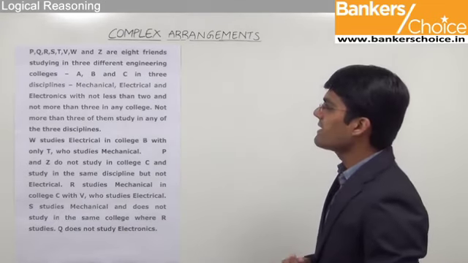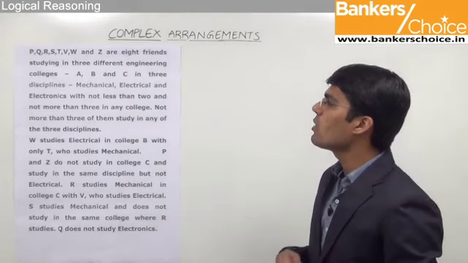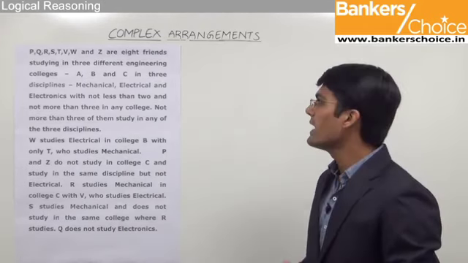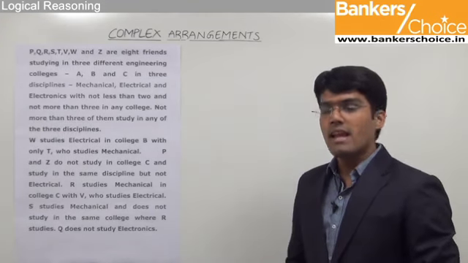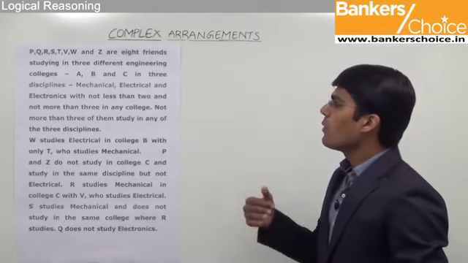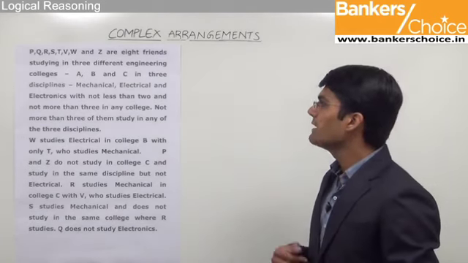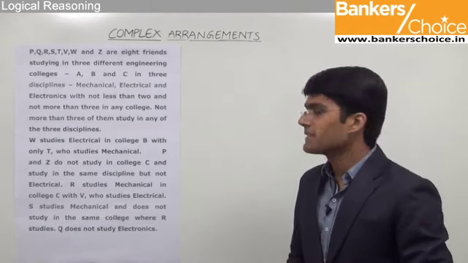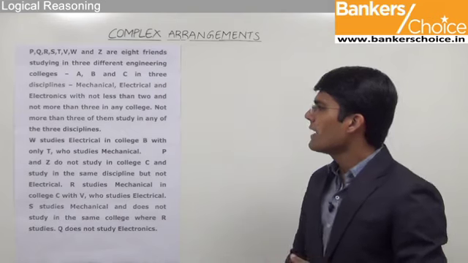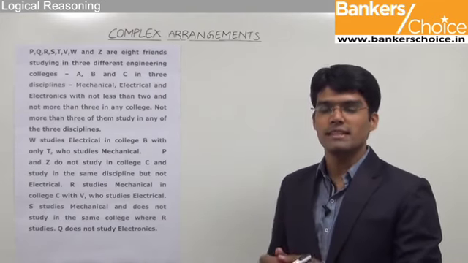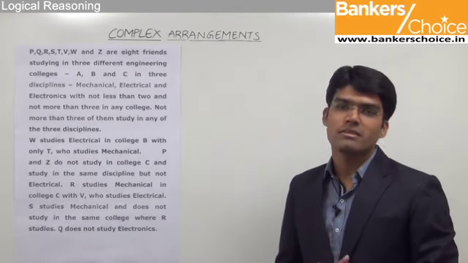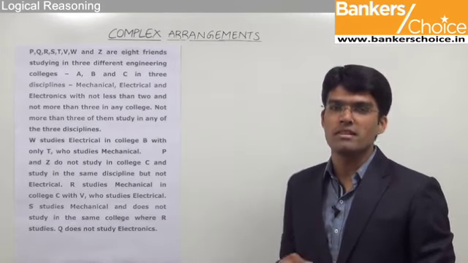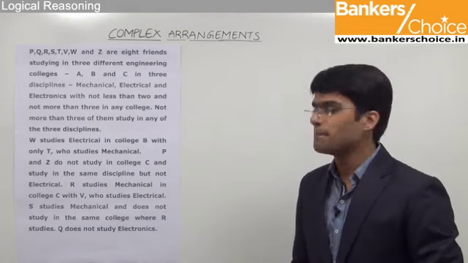So we can see here that there are 8 persons who study in 3 different engineering colleges, A, B and C, and each one of them has got one of the disciplines, mechanical, electrical or electronics. That means in each of the colleges there should be at least 2 students and at most 3 students. So minimum of 2 students in each college and maximum can be 3.